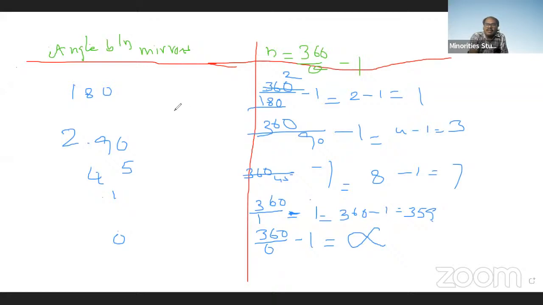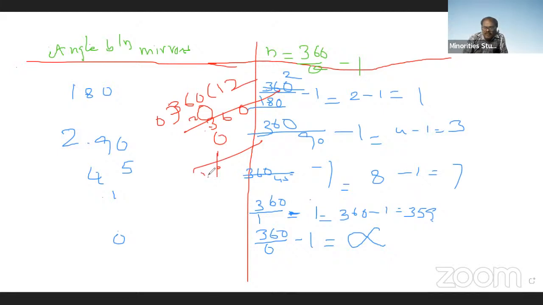Let us divide 360 by 0. 0 ones are 0, the remainder is 360. 0 twos are also 0, the remainder will be 360. 0 hundreds are also 0, the remainder is 360, and so on like that.